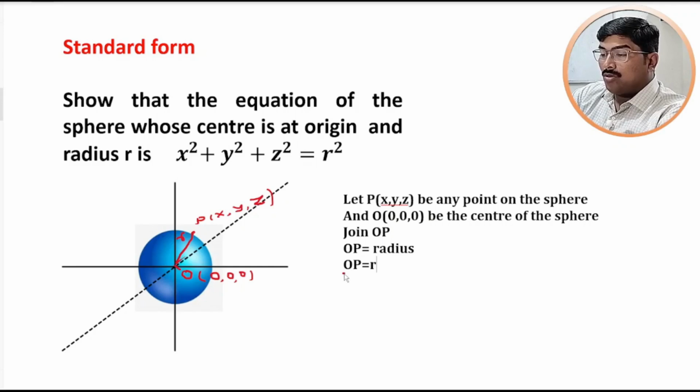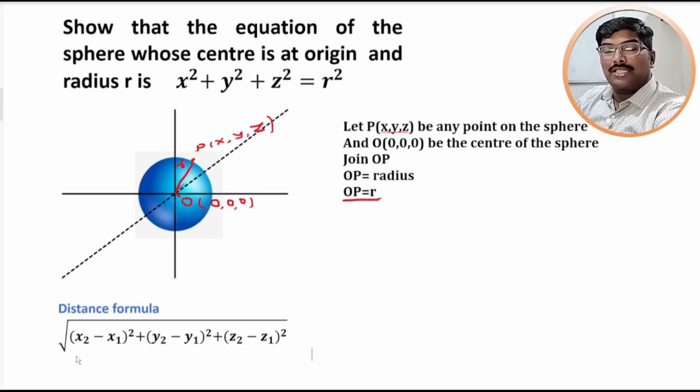This distance OP can be obtained by using distance formula. In this distance formula, we have to substitute the value for x1 y1 z1 and x2 y2 z2.